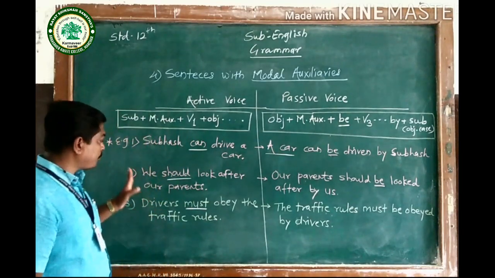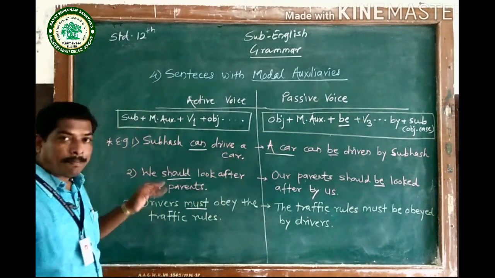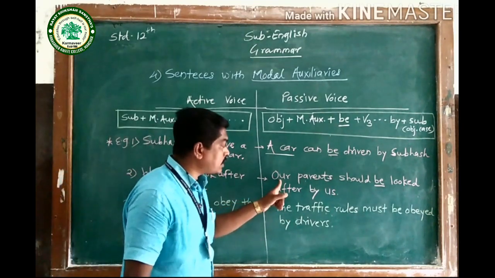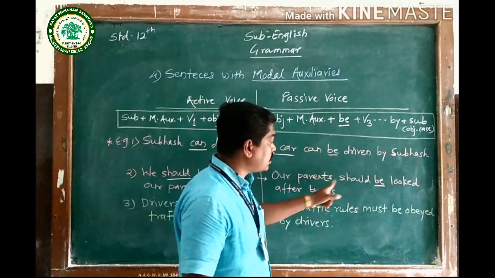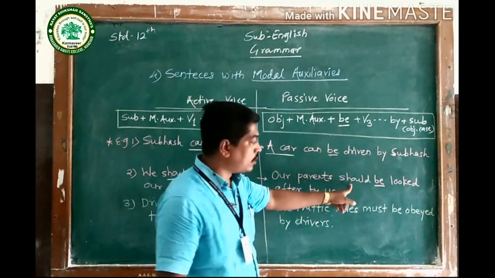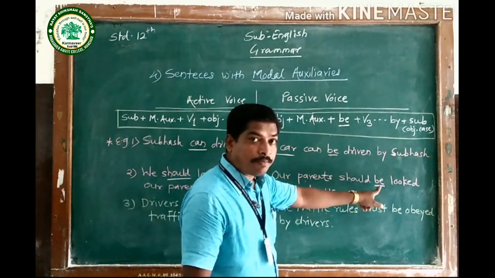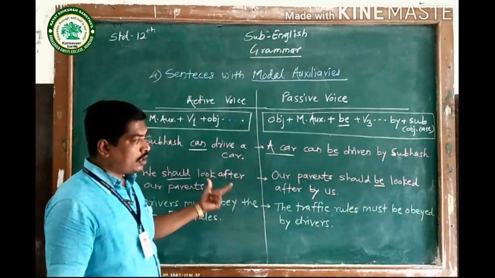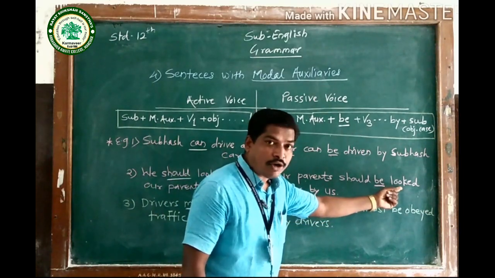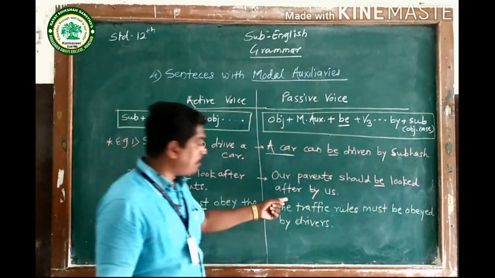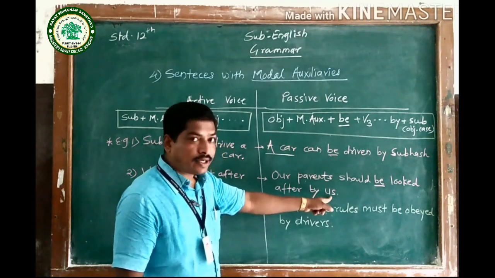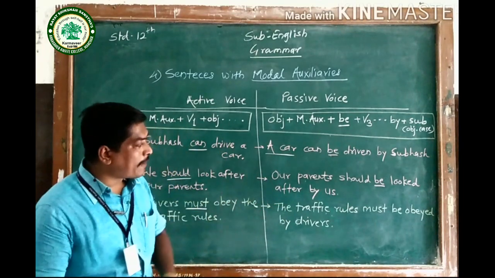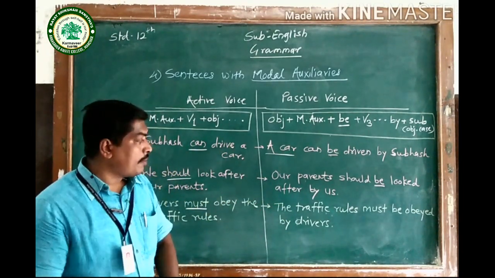In the second sentence, we should look after our parents. So our parents is the object of the sentence. So I have begun the sentence with our parents. Then the same modal auxiliary should is used here, should be, that additional word be. Looked after, because this is a phrase, look after. So I have used the V3 of look, it is looked after by, and the objective case of we, it is us. So by us. Our parents should be looked after by us.